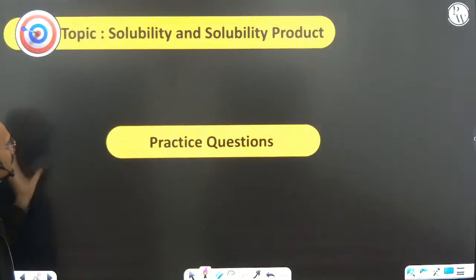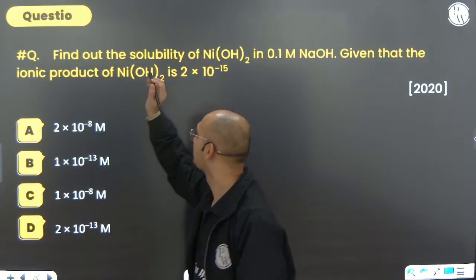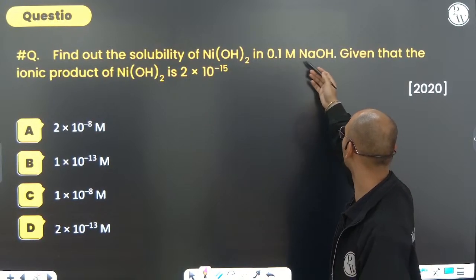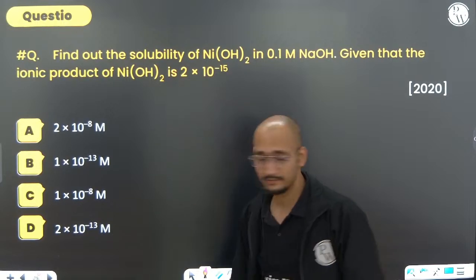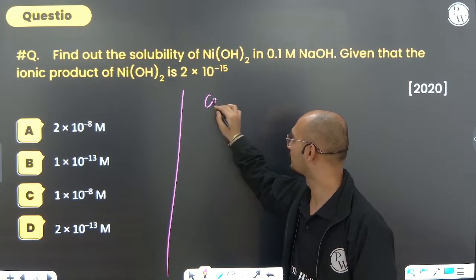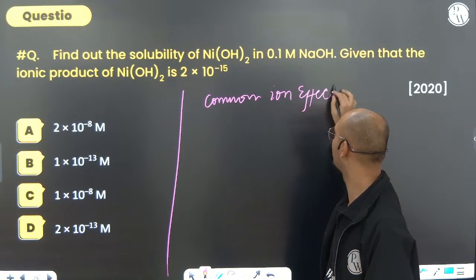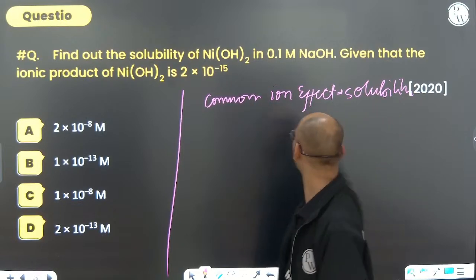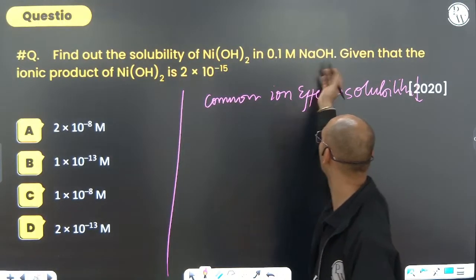Next, solubility and solubility product, the last and final topic of the whole chapter. Solubility, very important. Many good questions come. Find the solubility of Ni(OH)2 in 0.1 molar NaOH, given that the ionic product of nickel hydroxide is this much. Now always remember, whenever there is common ion effect, solubility decreases. What will happen here? Consider Ni(OH)2, and 0.1 molar NaOH is there.